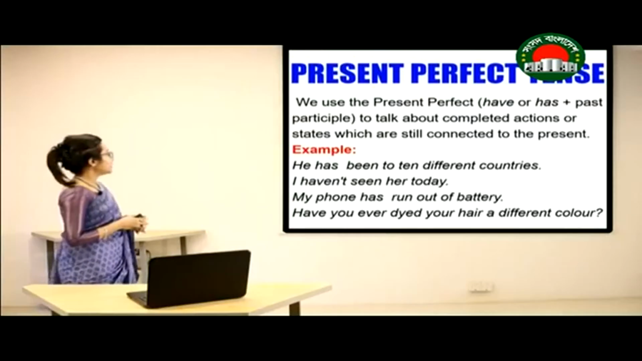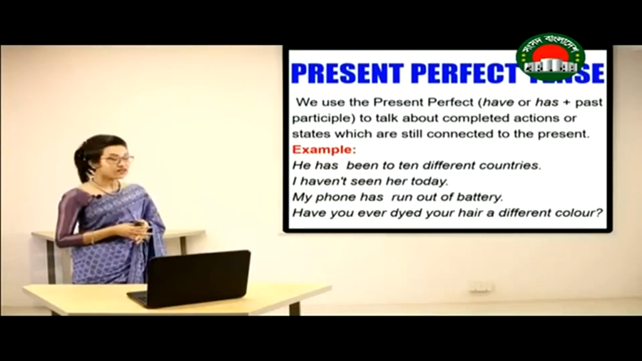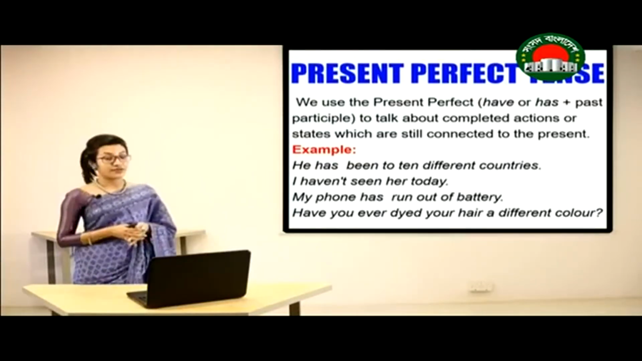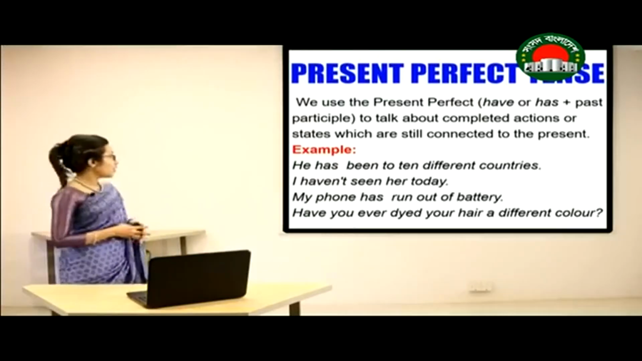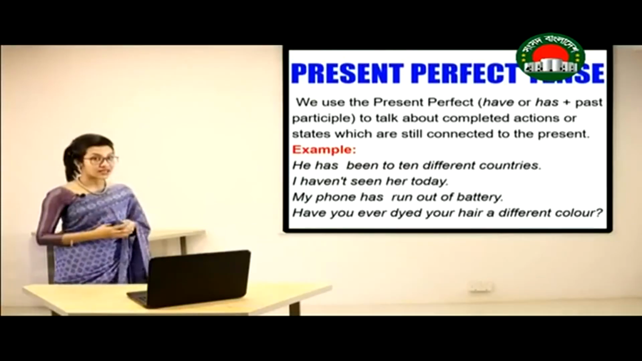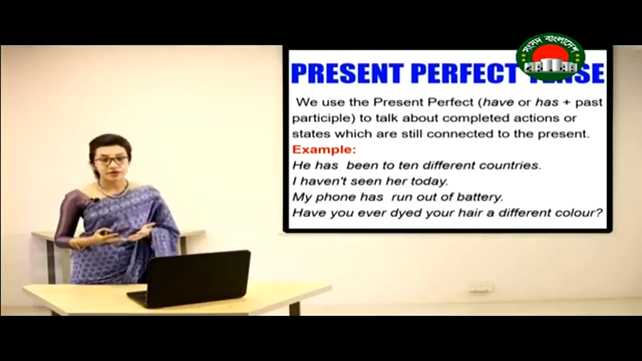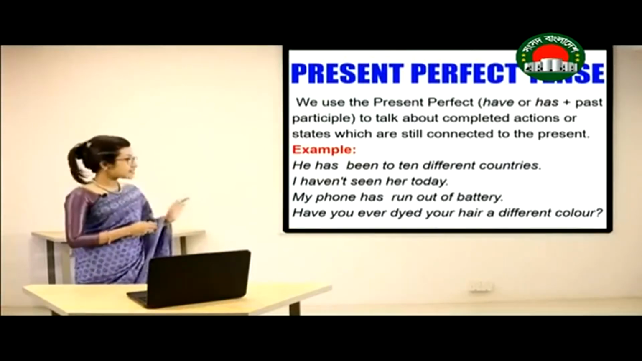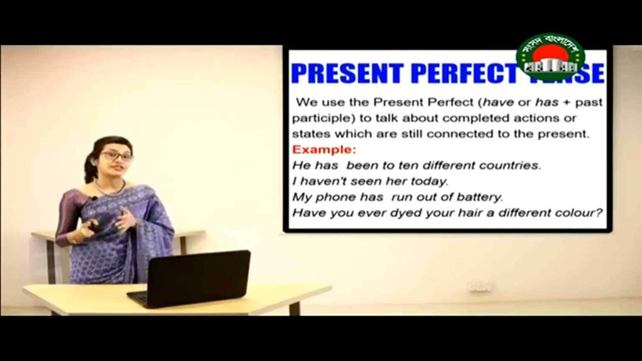For example, he has been to 10 different countries. I haven't seen her today. My phone has run out of battery. Have you ever dyed your hair a different color? In all these examples, you can see that at first we have used the subject, then we have used have or has as the auxiliary verb, then we have used the past participle form of the verb. In all these actions, there is something in common, which is that these actions, events, effects are still present at the moment and they are still connected.